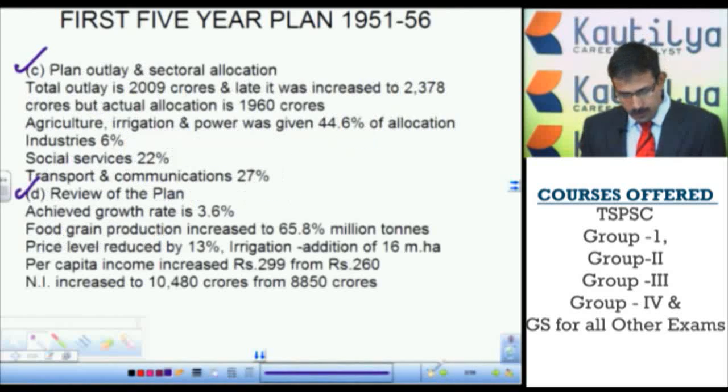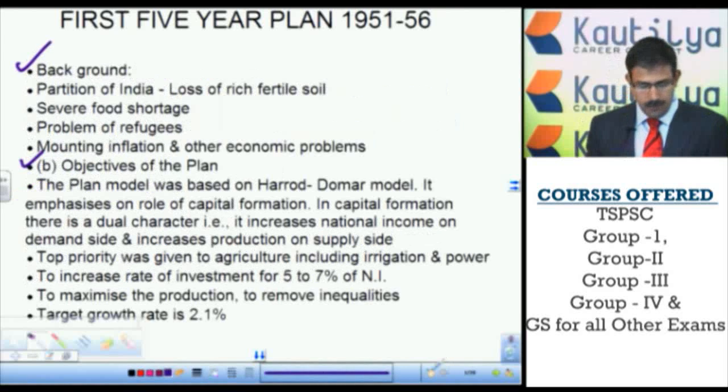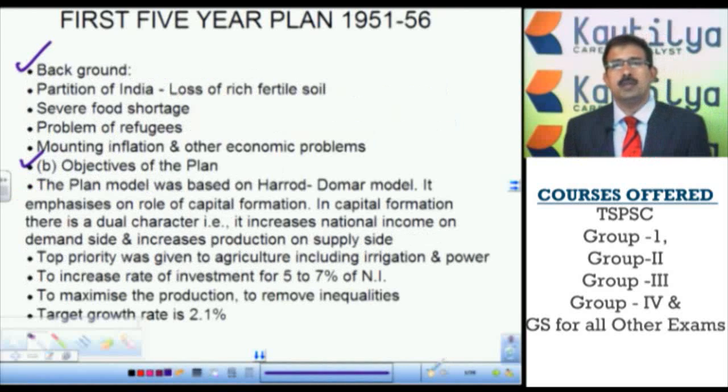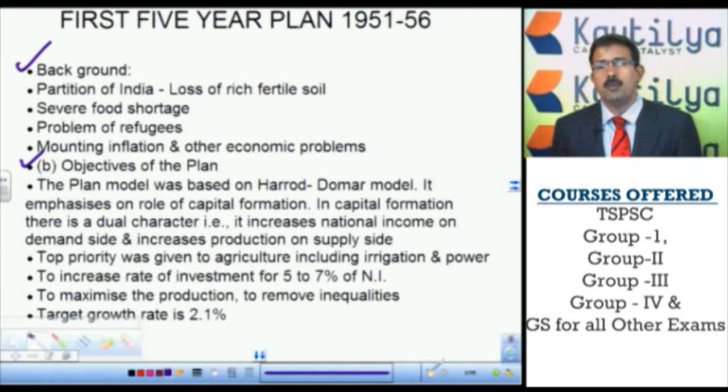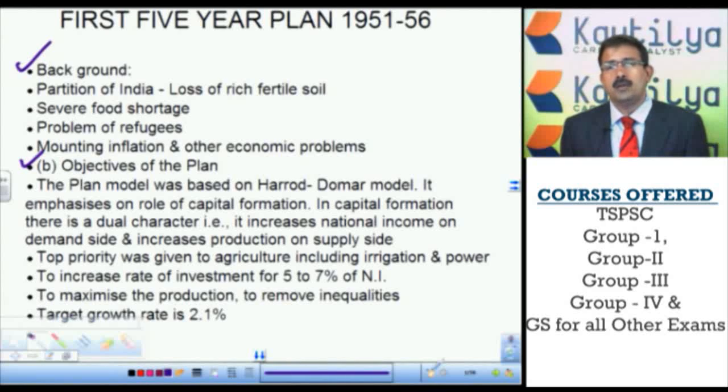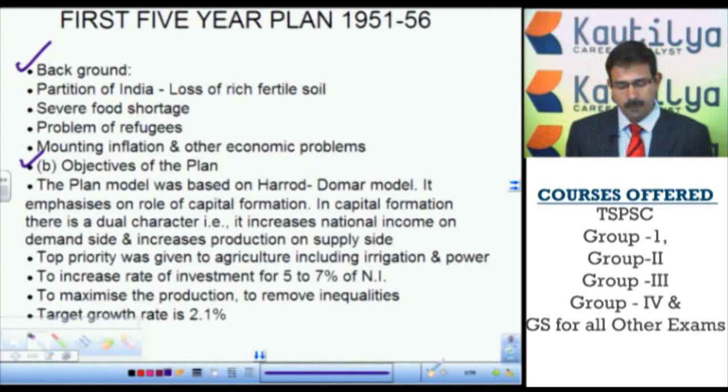So with this introduction, I would like to start the first 5-year plan, namely, as I told you, the 5-step mechanism. First, we will start with the background in which the first 5-year plan was started. As you are aware, partition of India took place, and there are 2 problems from Pakistan: the refugees problem, and problems on the Pakistan side not only social but also economical, because many fertile lands of India went to Pakistan, particularly the basmati and other rice growing areas.